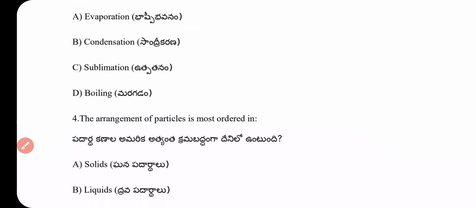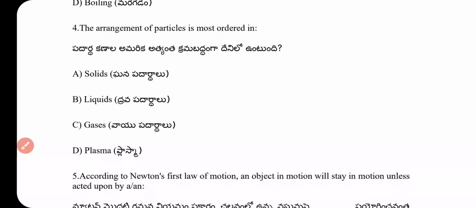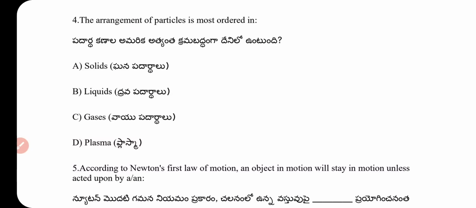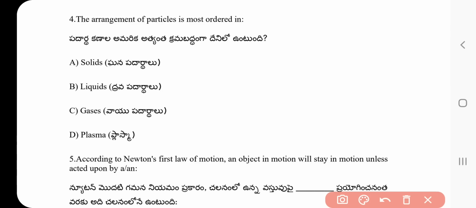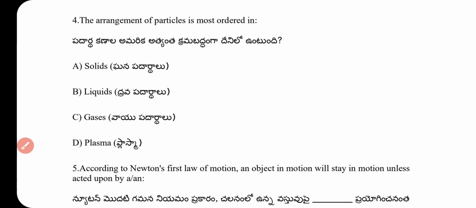Question number 4. In which state is the arrangement of particles most ordered? Solid, liquid, gaseous, plasma. The answer is solid, tightly packed.